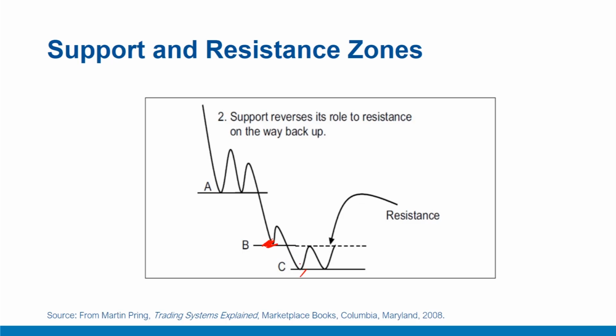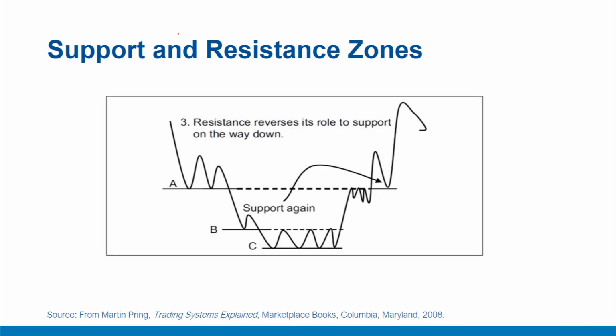Again, C also proves to be a support point, but note that the rallies are reversed now, and now B becomes the resistance zone. So the support reverses its role here, as we can see the B point, to resistance on the way up. A previous high or low is a potential support or resistance level. We see the price rally through resistance B and A. This B is acting as resistance, and again A acts as a resistance, which were previous support levels, and the ensuing decline then finds support again at A. So after it crosses, A again acts as support. Therefore, resistance reverses its role to support on the way down.